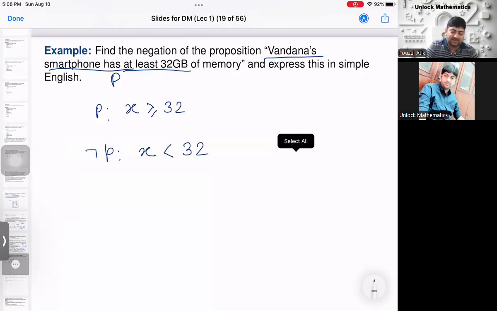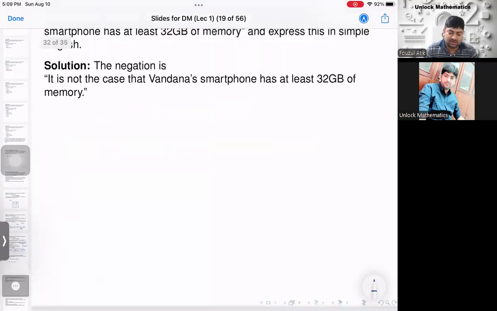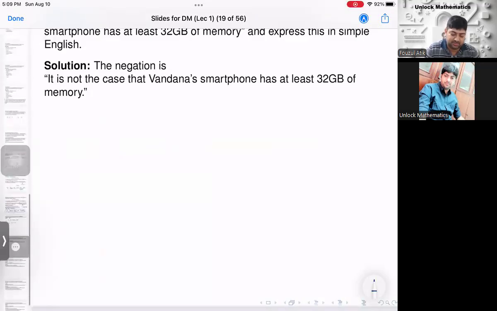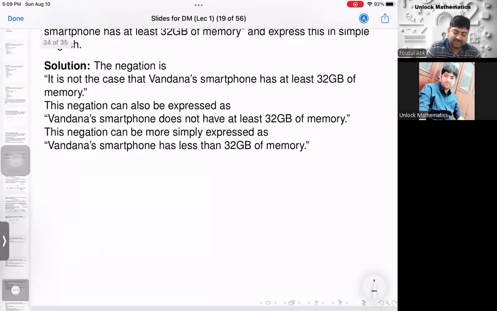And again, if you double negate it, you will get back to the original one. Negation of negation P gives back the original. Initially, it is not the case that Bandhana smartphone has at least 32 GB of memory, and the final answer will be Bandhana smartphone has less than 32 GB of memory.